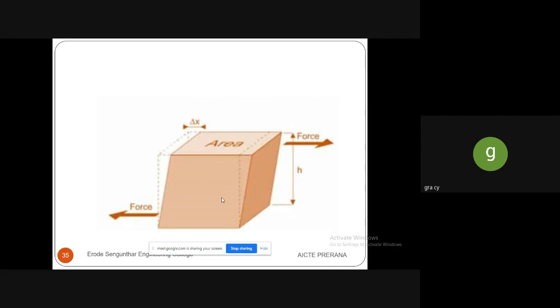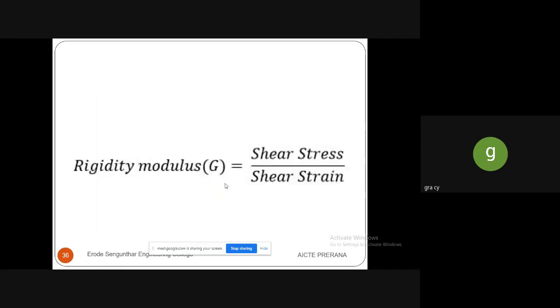See, normally the shear stress will be like this. It is sliding from left to the right side, sliding with each other. When the load is applied here, the movement will be like this. You can see the original position and the imaginary part. Slightly when the load is applied here, the movement will be in the left to right direction. This sliding action we call as shear modulus. So rigidity modulus is denoted as G or C or N. It is the ratio between shear stress to the shear strain.